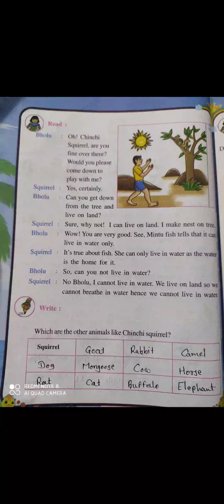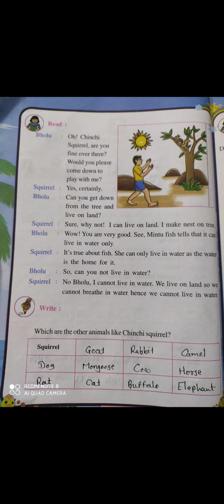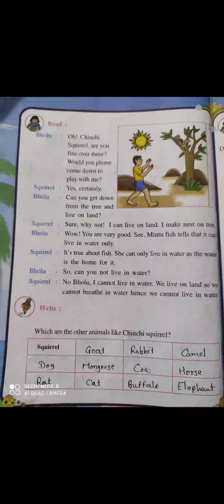Now Bholu says, "Can you get down from the tree and live on land?" So can you live on land? Bholu asked. Now the squirrel replied, "Sure, why not? I can live on land. I make my nest on a tree." Bholu says, "Wow, you are very good. See, Mintu fish tells that it can live in water only." Now the squirrel says, "It's true about the fish. She can only live in water as the water is the home for it."